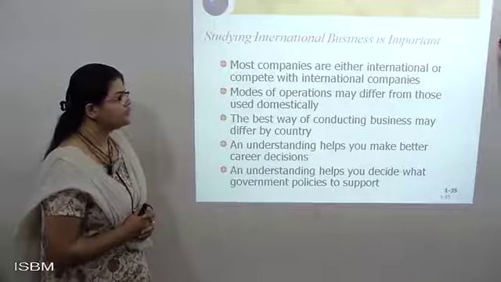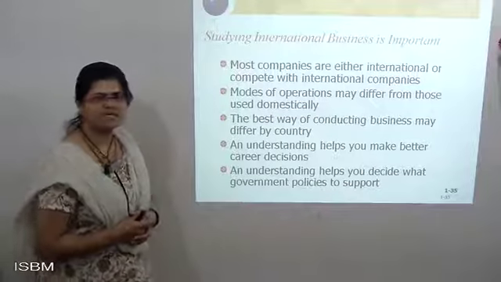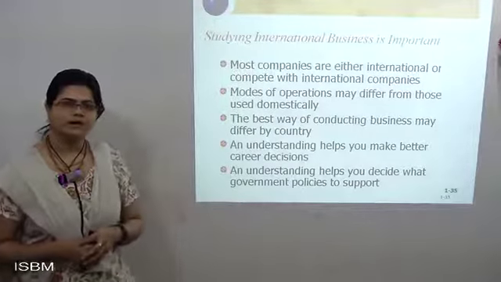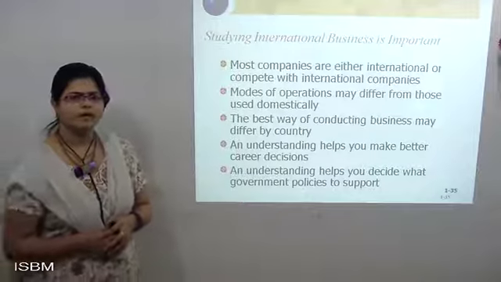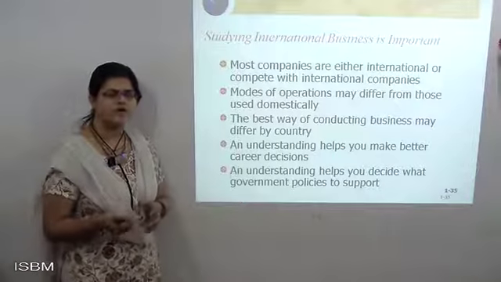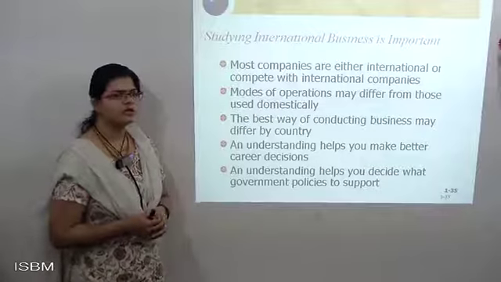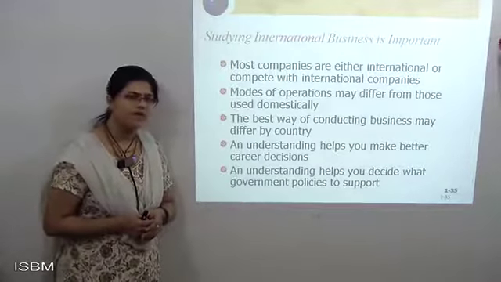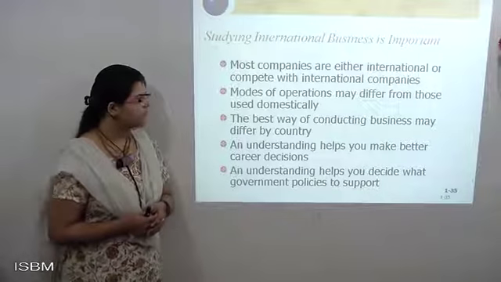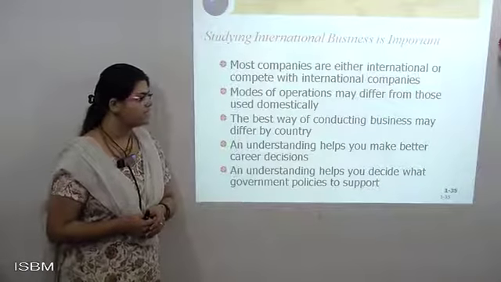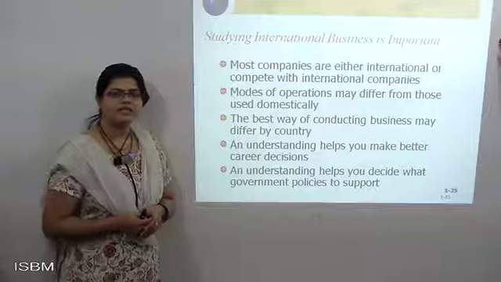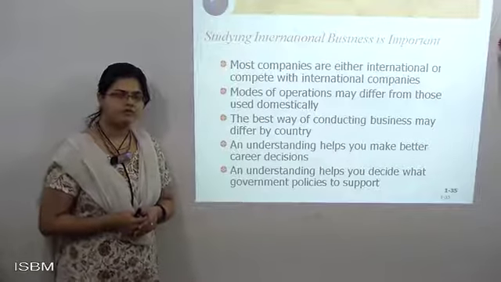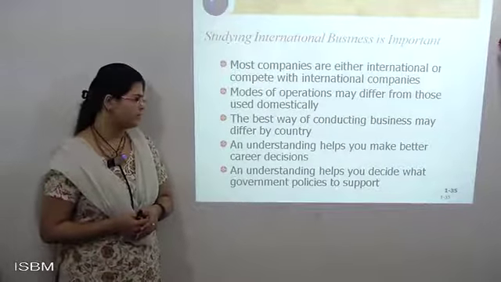The mode of operation may differ from the domestic way, because in domestic trade, whatever you do depends upon either party, how you use and how you perform in the market. The level of operation, the level of performing, the use of software, and the level of doing work are different. The best way of conducting business may differ from country to country. It means the best way of doing international business varies from one country to another.